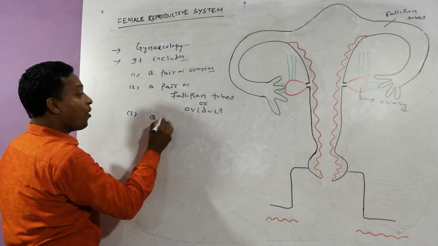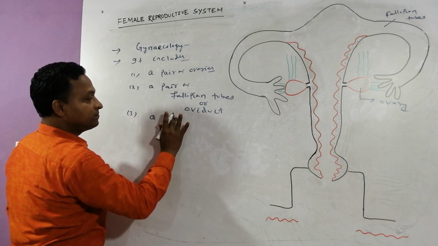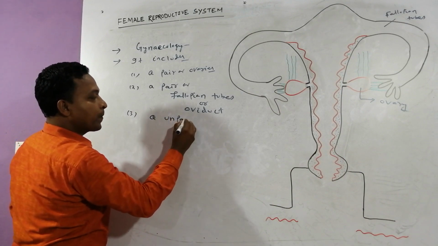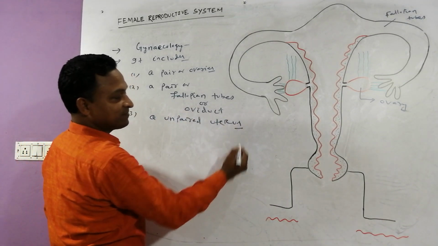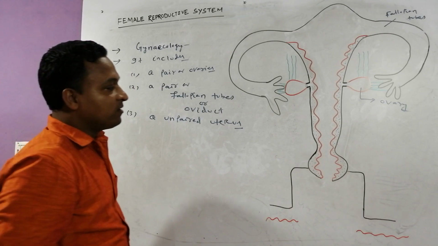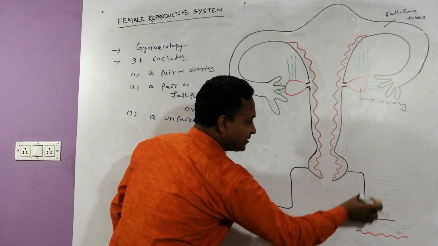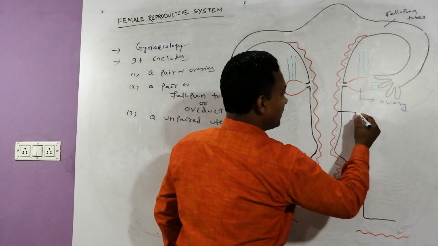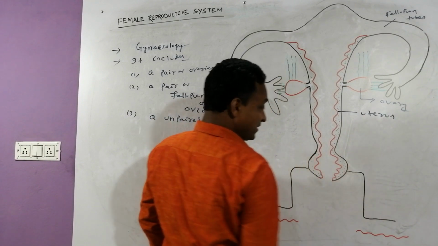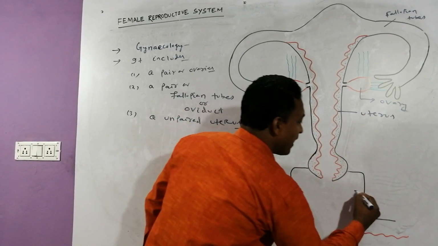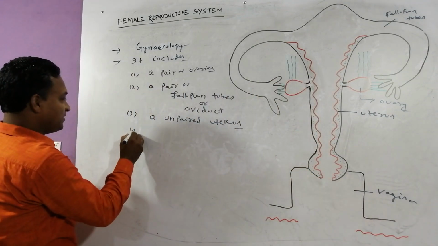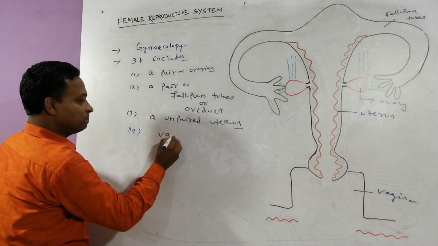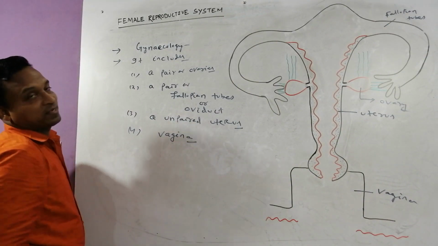Third one, an unpaired uterus. Try to guess, my dear. The next part is the vagina.